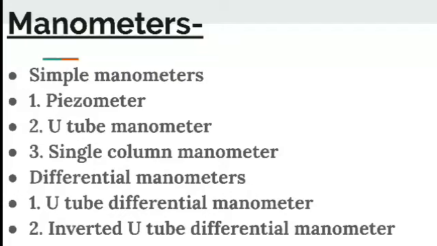It is the modified type of manometer which neglects the very small changes in the pressure due to atmosphere. And the differential manometers are the U-tube differential manometer and inverted U-tube differential manometer. We will discuss all these types briefly in the next session.